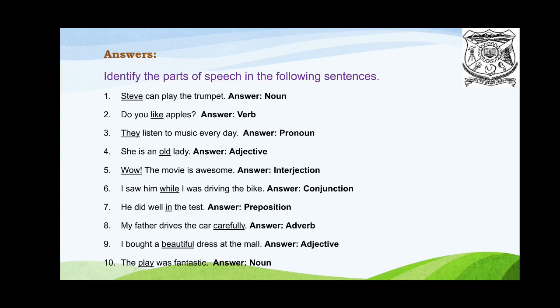Answers. First one, Steve is a noun. Second one, like is a verb. They is a pronoun. Old is an adjective. Wow is an interjection. While is a conjunction. In is a preposition. Carefully is an adverb. Beautiful is an adjective. Play is a noun.